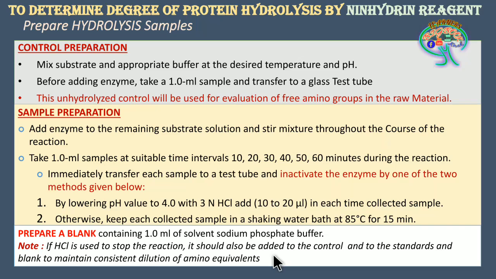Further, the preparation of the blank is 1 ml of solvent, sodium phosphate buffer. This will be the preparation of the blank. Now you know that the control has to be prepared, samples have to be prepared, and the blank, and you know the note respective to this first type of inactivation of the enzyme.